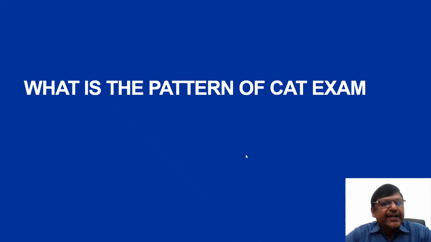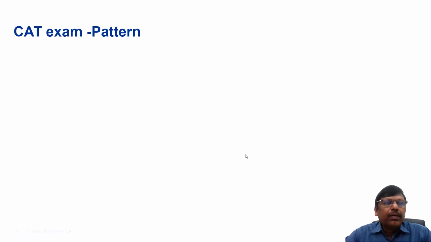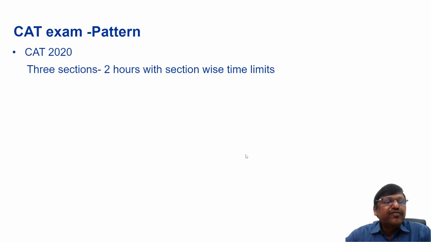What is the pattern for CAT examination? If you look at the pattern last year, CAT 2020, we have a 3-section paper. The exam is divided into 3 sections. The total exam time is 2 hours with section-wise time limits.